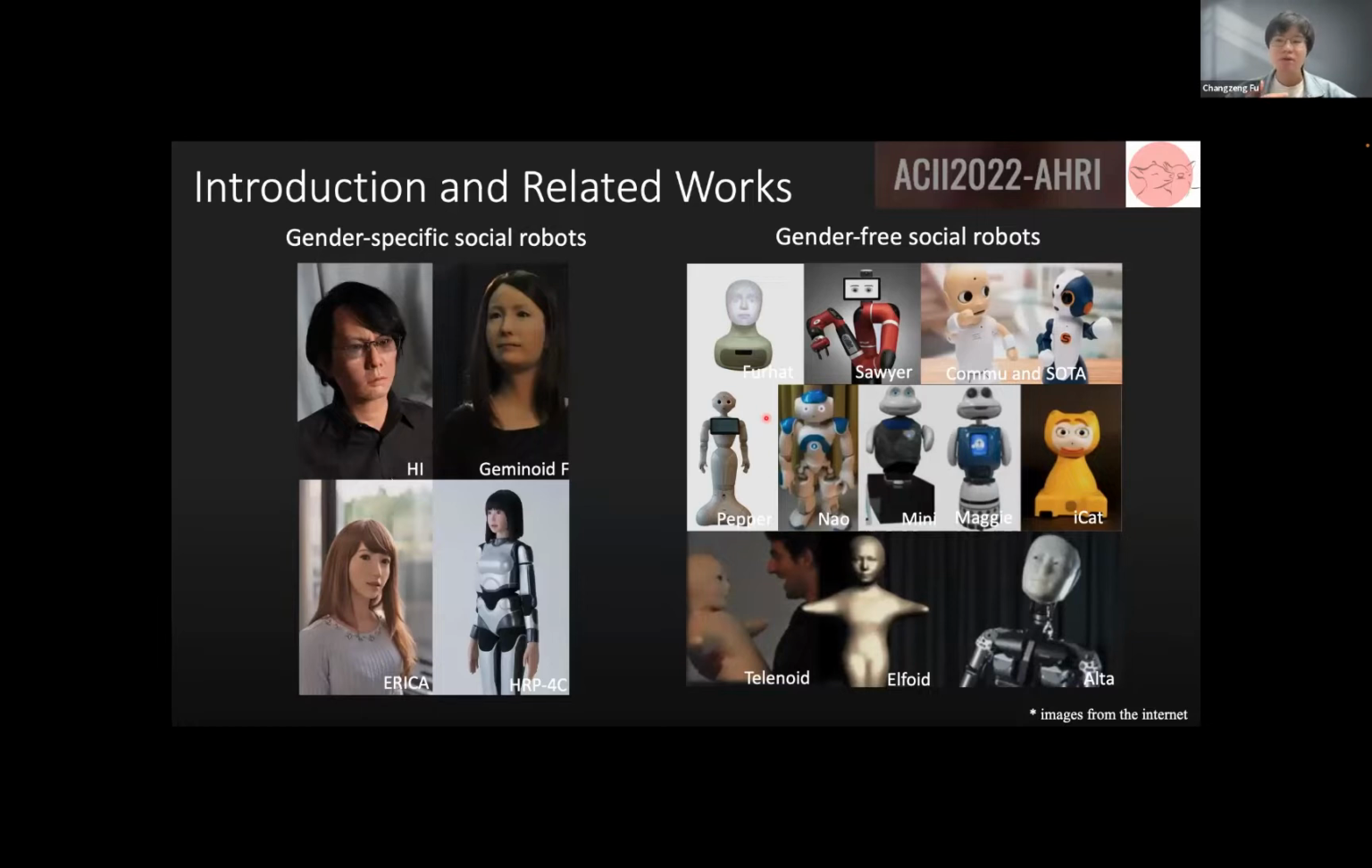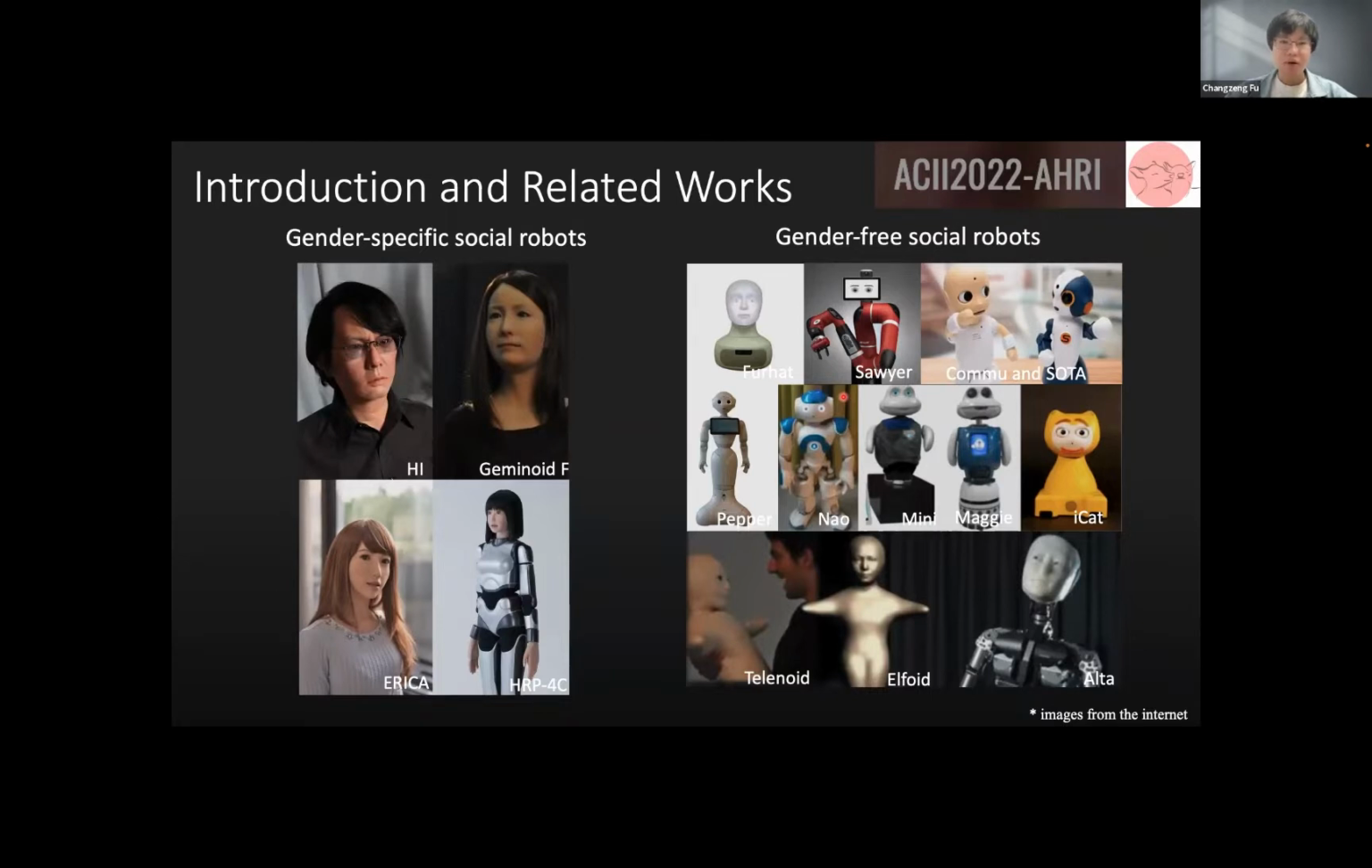The first one is the gender-specific social robots, which are basically the Android robots, such as Geminoid HI, Geminoid F, Erica, and HRP-4C. The other one is the gender-free social robots, which are basically humanoid robots. There are a lot of different mechanical appearances of this type of robot, and we cannot tell the gender or personality from them. So basically all the personality or gender expression of these robots is based on behavior and utterance.